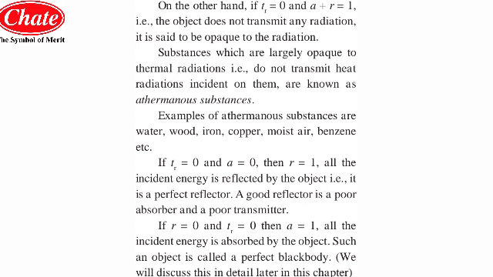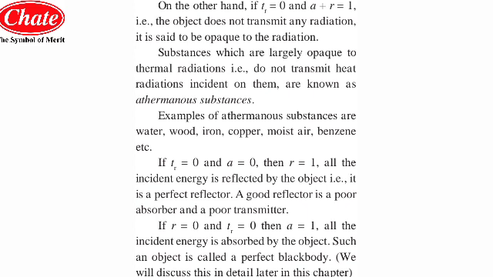Now on the other hand, if r is equal to 0, means reflectivity is 0, the transmittance is 0, and a is equal to 1, means the absorptivity is equal to 1, then all the incident energy is absorbed by the object. So for the amount of heat incident over that surface, there will not be any reflection, and there will not be any transmission of the radiation falling over that object. There will be only absorption. Such an object is called a perfect black body.